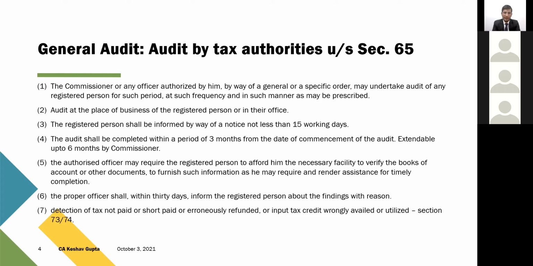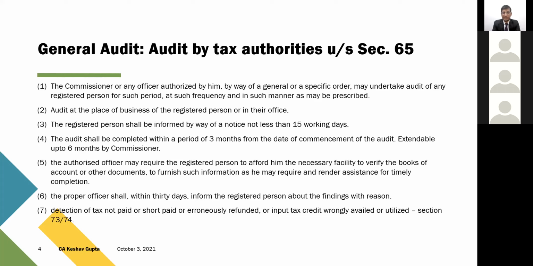And whosoever is the proper officer in that case, because there's a circular for proper officer also, which was issued in the GST law at the time of start. So whosoever is the officer assigned for the purpose of audit, whatever the findings of his audit, he needs to communicate all those findings to the registered person within 30 days of the commencement of audit.